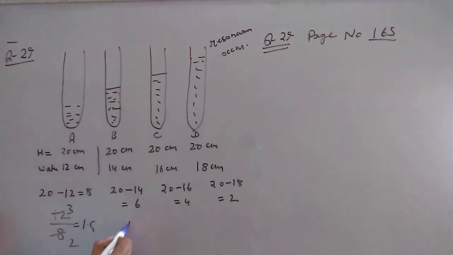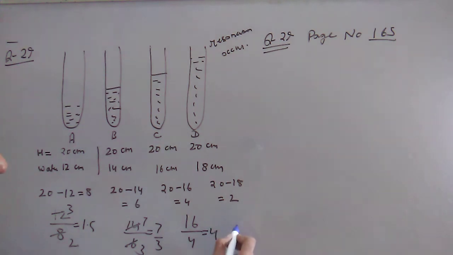Same here: 14 upon 6. We cut it by 2, so we are getting 7 upon 3. Here 16 upon 4, so we are getting 4, and here 18 upon 2 we are getting 9. Okay, so we have done it.